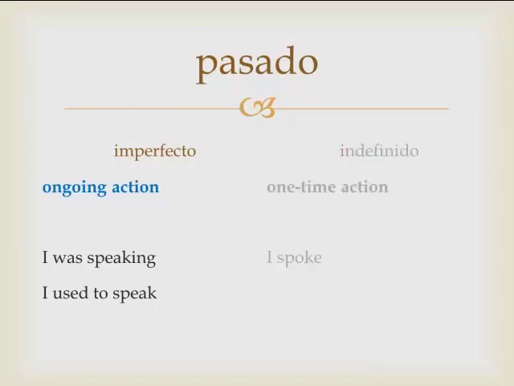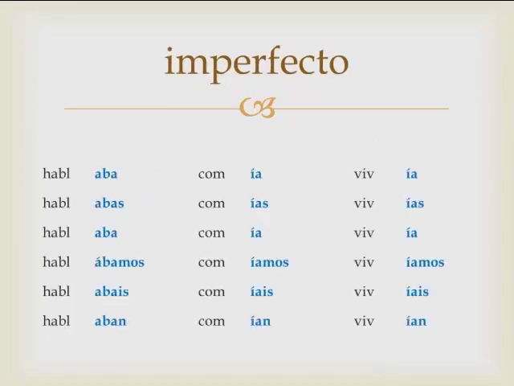So our focus again will be the imperfecto. These are the regular endings. Hablaba, comía, vivía. I was speaking, I was eating, I was living, or I used to do those things. Our focus on this lesson will be the three irregular verbs in the imperfecto. One of the great things about this past tense is there are only three verbs that don't follow this exact rule. So it's going to be a really easy verb tense to learn and to use.